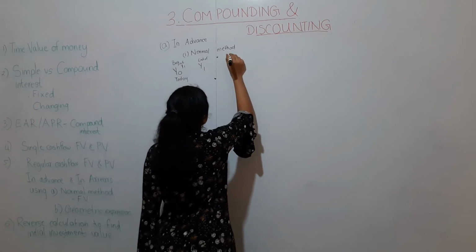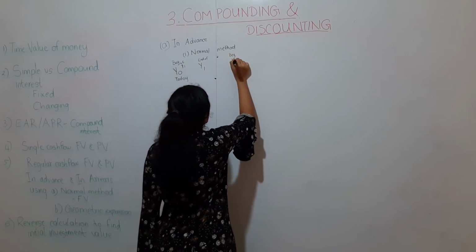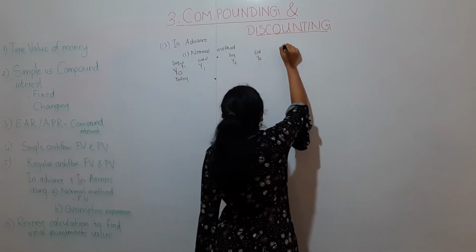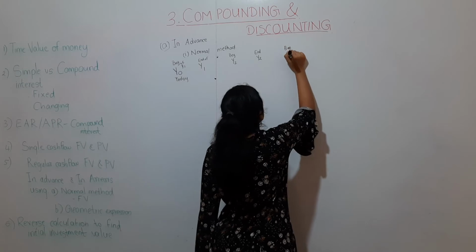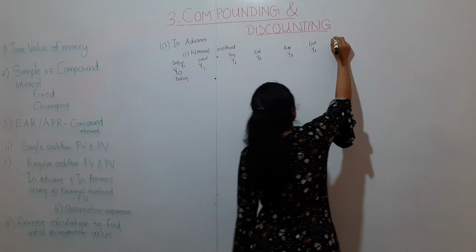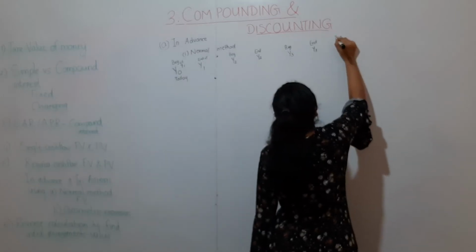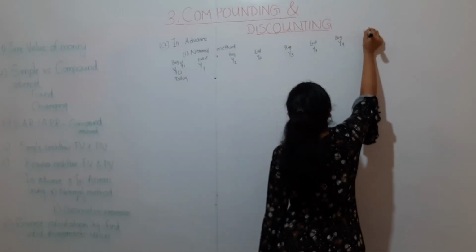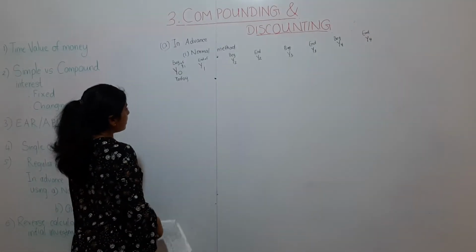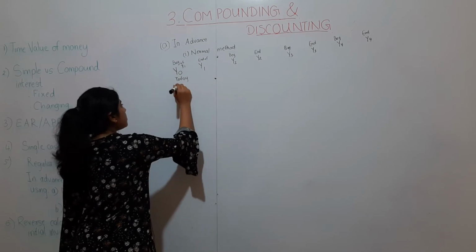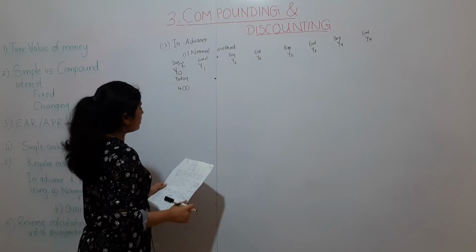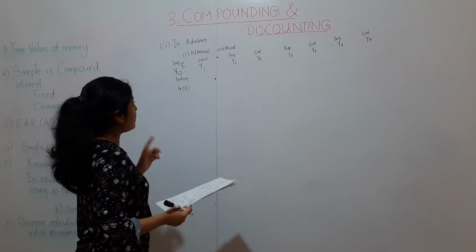Then beginning of year 2, end of year 2, beginning of year 3, end of year 3, beginning of year 4, end of year 4. Now, they said she invests 400 rupees now. Okay. And then for another 3 years.